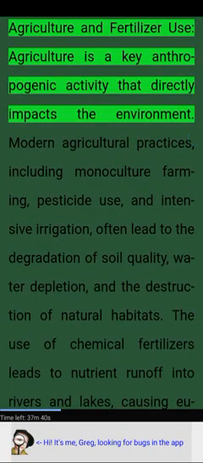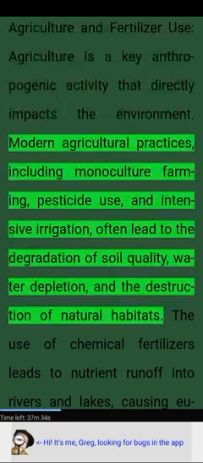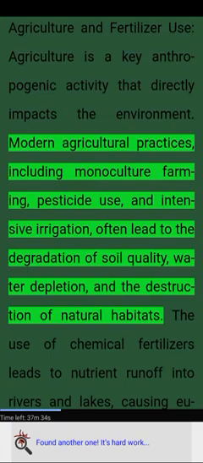Agriculture and fertilizer use. Agriculture is a key anthropogenic activity that directly impacts the environment. Modern agricultural practices, including monoculture farming, pesticide use, and intensive irrigation, often lead to the degradation of soil quality, water depletion, and the destruction of natural habitats.